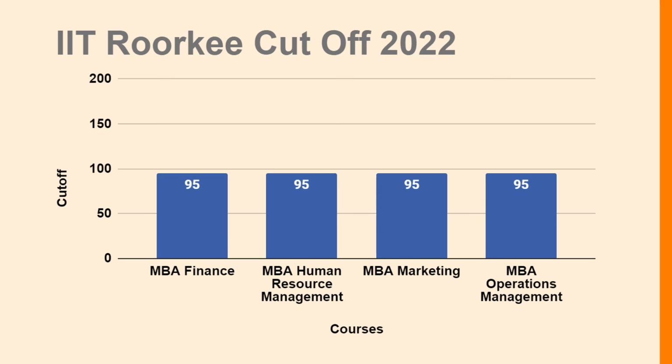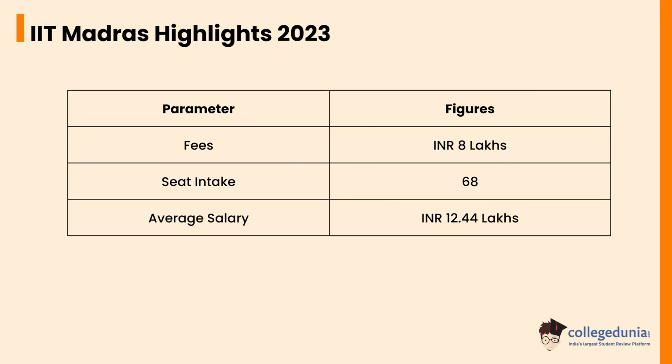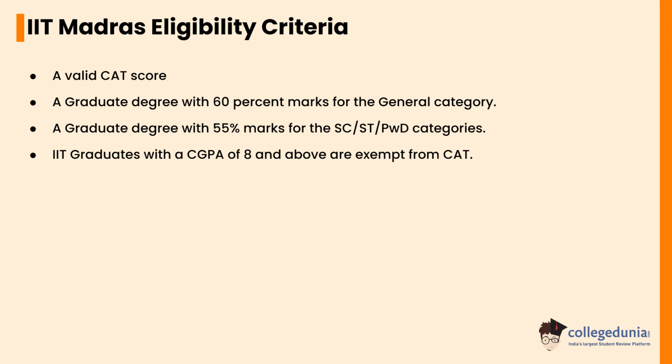Let's check the IIT Madras highlights 2023. The fee is INR 8 lakhs, the seat intake is 68 and the average salary is INR 12.44 lakhs. Let's check the IIT Madras eligibility criteria. A valid CAT score and a graduate degree with 60% marks for the general category, and 55% marks for the SC/ST PWD category. IIT graduates with a CGPA of 8 and above are exempt from CAT.